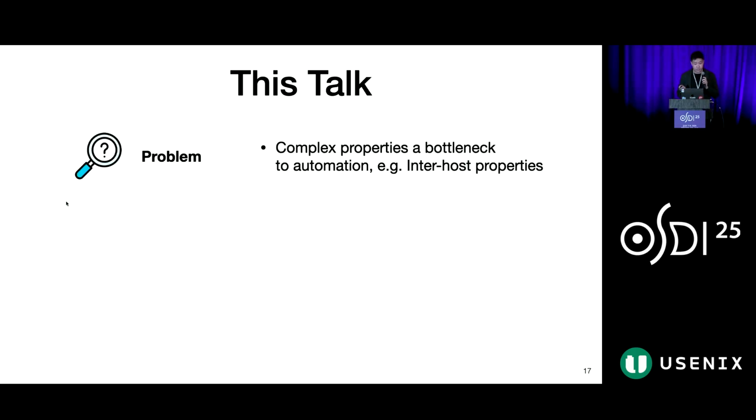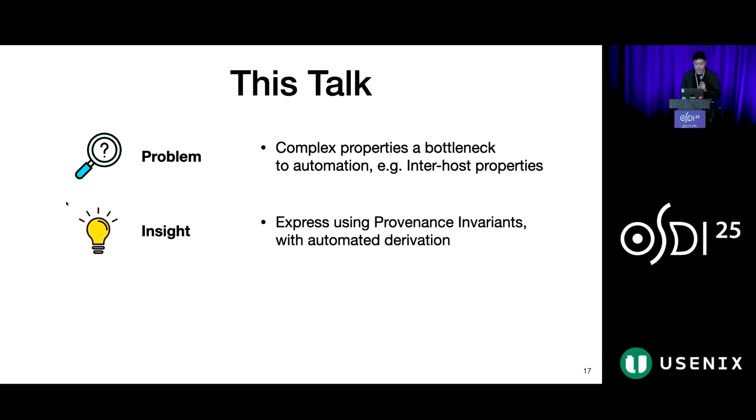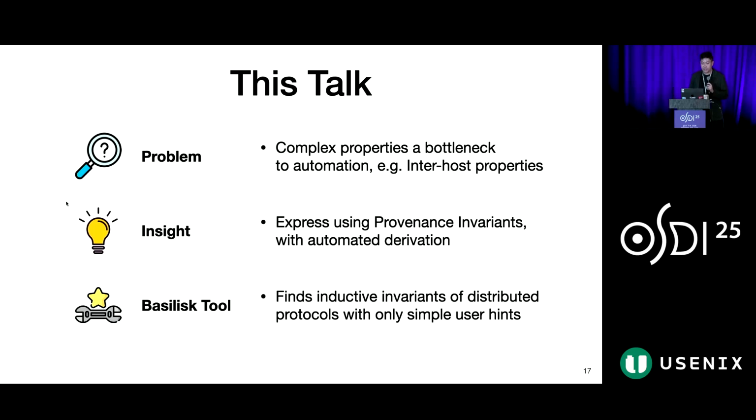The rest of this talk has 3 parts. First, I present a class of protocol properties that are currently a bottleneck in automatically finding inductive invariants. For this talk, I focus on inter-host properties, which are properties relating the states of two hosts. Next, our key insight is that these seemingly complex properties can be expressed using simple provenance invariants, which can then be derived automatically. Finally, I introduce Basilisk to leverage these insights. Given a protocol, Basilisk automatically derives an inductive invariant with a few simple hints from the user. Now let's start in part 1.